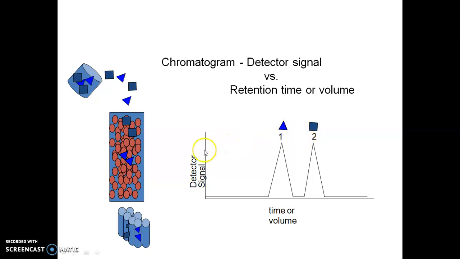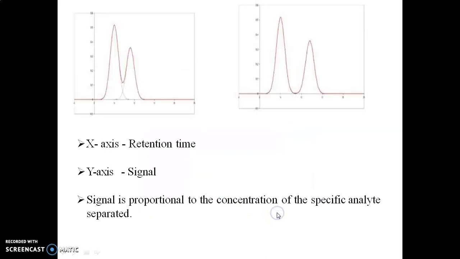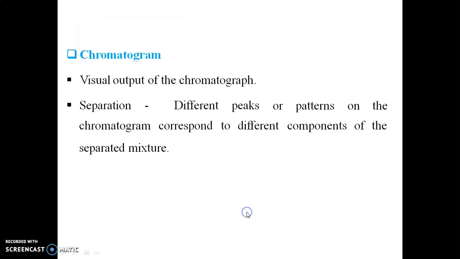From this point to this point, we can say is the retention time of our first analyte, and this is the retention time of the second analyte. So a chromatogram is a detector signal versus retention time or volume. On the x-axis there is retention time, and on the y-axis the signal. We can say the signal is proportional to the concentration of the specific analyte that is separated.